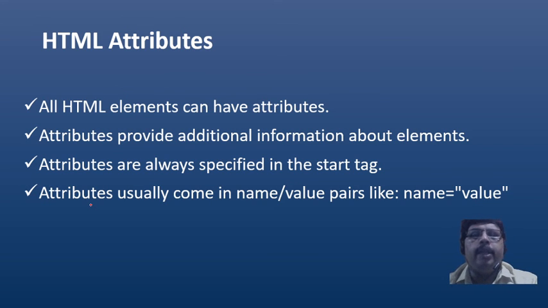It provides additional information about the element. It is always specified in the start tag. Yes, this is very important. Suppose you want to give a name for a particular tag. You can use name equal to value. For example, if you are using a button, you want to give the value, so it's a button for click or add or like that. You can just define a name. It can have an ID also. You will start understanding those concepts as we learn practical concepts. So this was about an attribute.